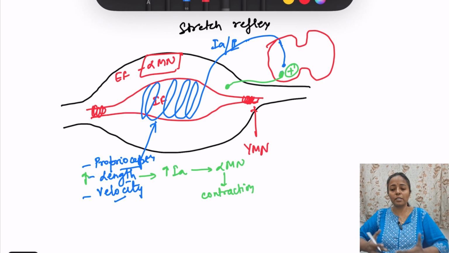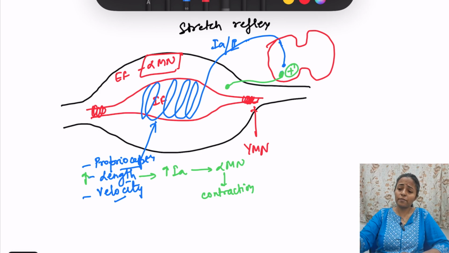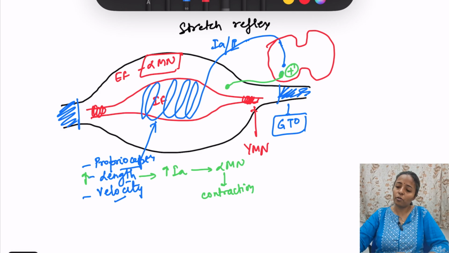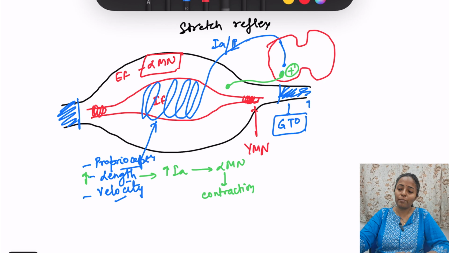This is stretch reflex. Then coming to inverse stretch reflex. What is inverse stretch reflex? Here in the muscle tendon, there is another sensory organ, that is Golgi tendon organ. From here the impulse is carried by 1B fibers, and it enters into the spinal cord like this.